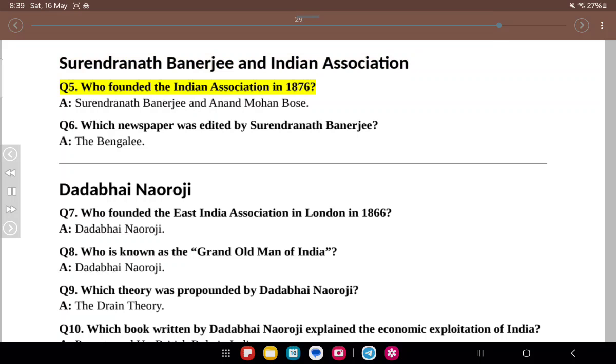Q5. Who founded the Indian Association in 1876? A. Surendranath Banerjee and Anand Mohan Bose. Q6. Which newspaper was edited by Surendranath Banerjee? A. The Bengali.